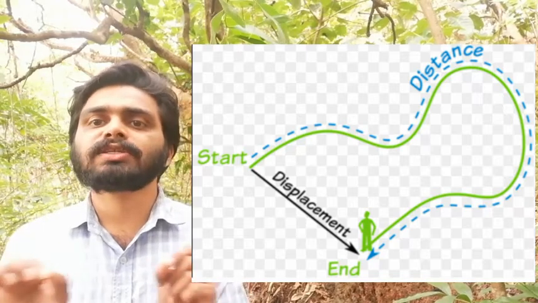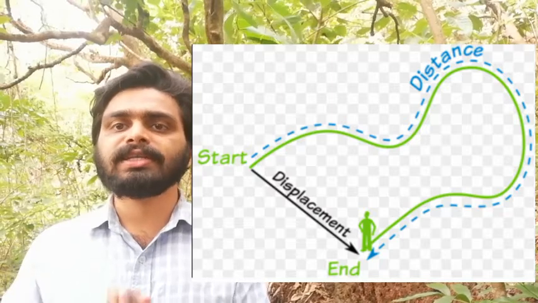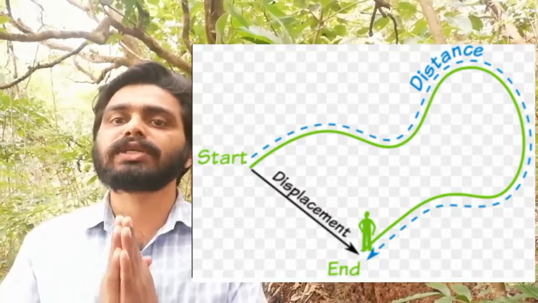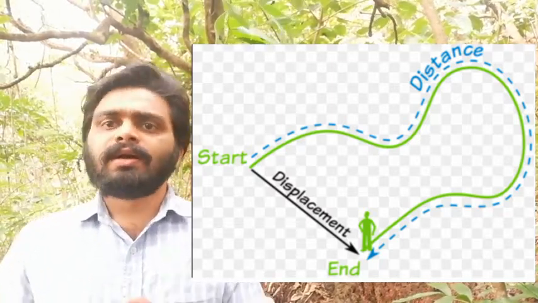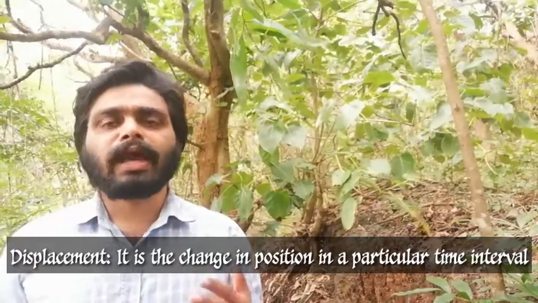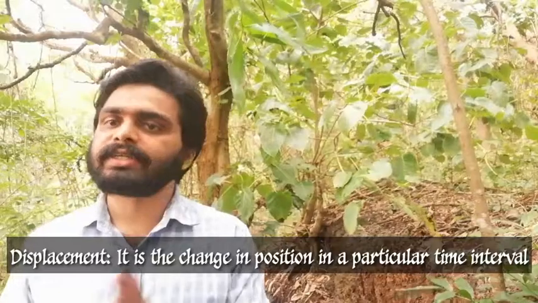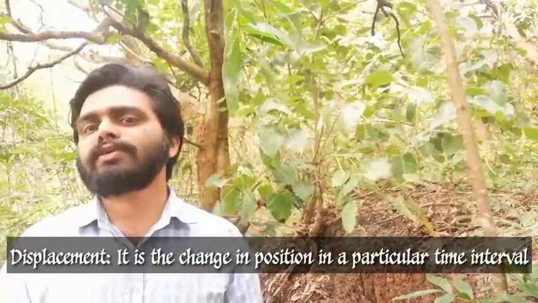The shortest or straight line distance between the initial and final point is termed as the displacement of that object during its motion. Or otherwise we can say that the position change in a given time along a definite direction is also the definition of displacement.